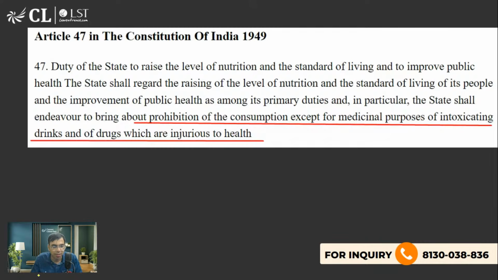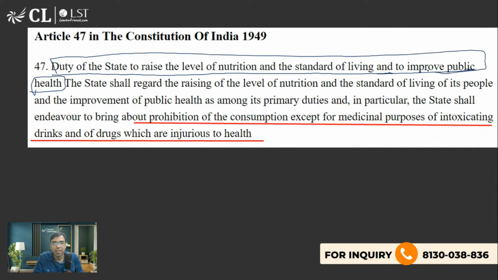See what is written in it. Duty of the state to raise the level of nutrition and the standard of living and to improve public health. This is the title. After that it starts: the state shall regard raising the level of nutrition and standard of living. So the state should try its best to raise the level of nutrition. Raising the level of nutrition means food quality, food fortification.